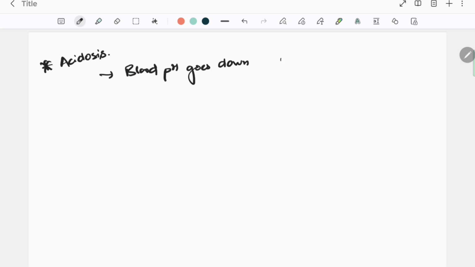Okay, now coming to the acidosis part. Here blood pH goes down and the proton concentration goes up. Again, there are two types of acidosis. One is respiratory and another one is metabolic.